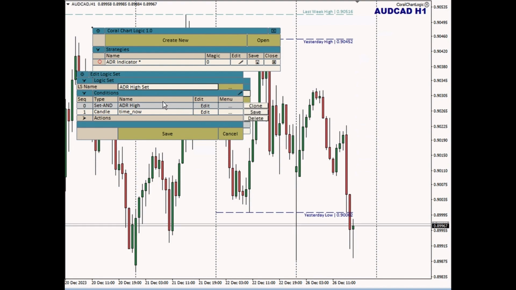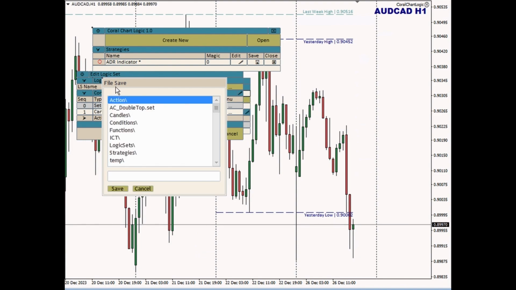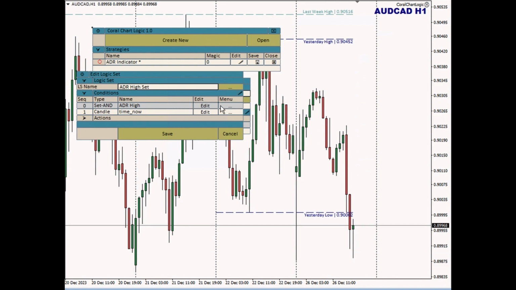So I'm working in a strategy called ADR indicator, and this strategy has a logic set called ADR high. In that logic set, I've got conditions, like this ADR high condition and this time now condition. This ADR high might be something that I would want to use in other strategies. So I could come here and say save this, and then I can save. Now I'm saving a condition, not the whole strategy or the logic set. I have a separate folder that I've created where, if I've defined a condition that I want to reuse later, I can save it.